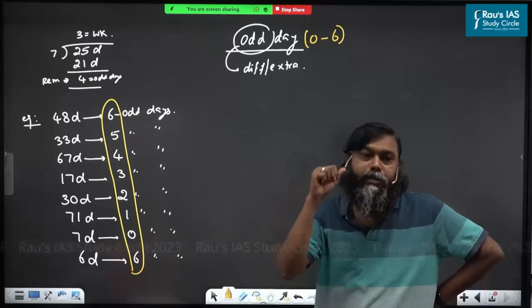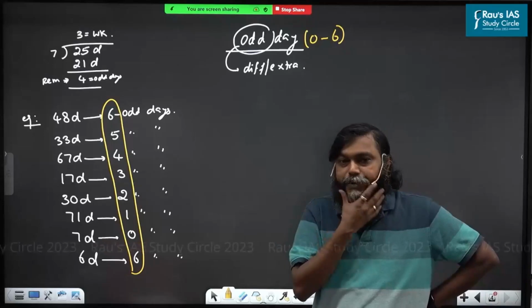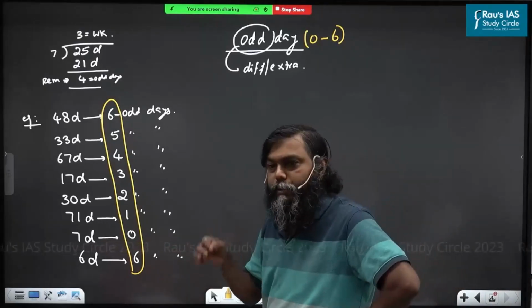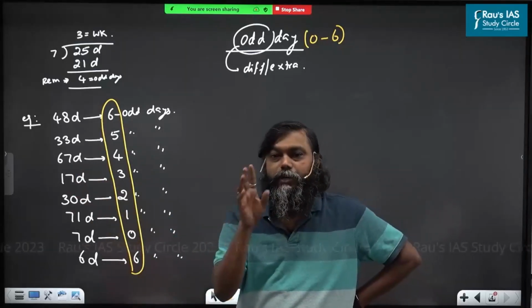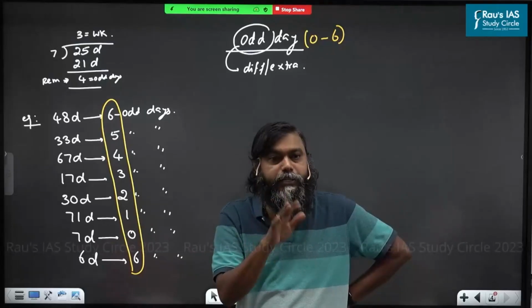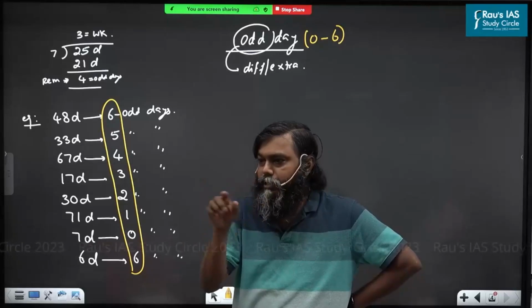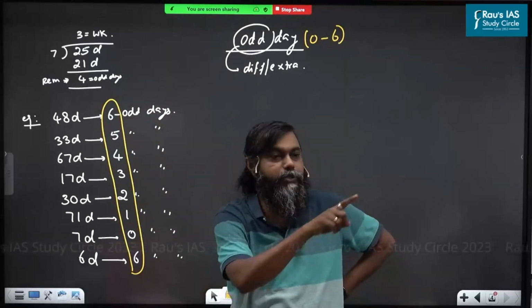Why? You will ask like this. You are dividing by 7. If you divide by 7, what is the maximum remainder you can create? 6 only. Are you understood or not? At the time, odd days is from where to where only? 0 to 6. In a week, 7 days are there, minus 1. That means the maximum remainder is how much only? 6 only. Are you understood or not understood this?